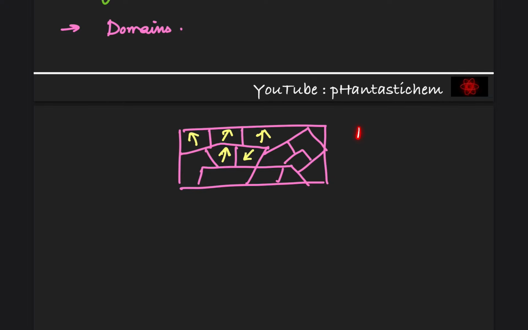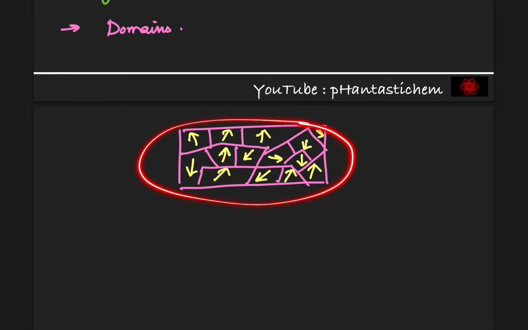So in the absence of a magnetic field, they are randomly oriented in random directions. And because of this random orientation, all of their magnetic moments cancel each other.